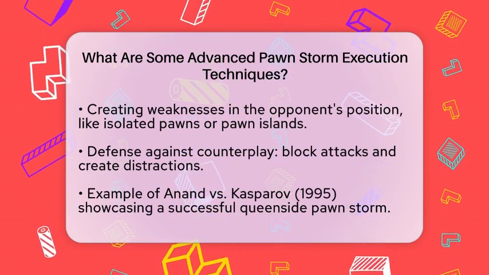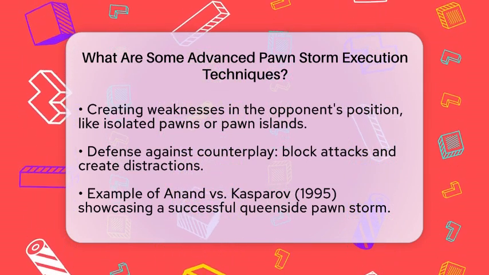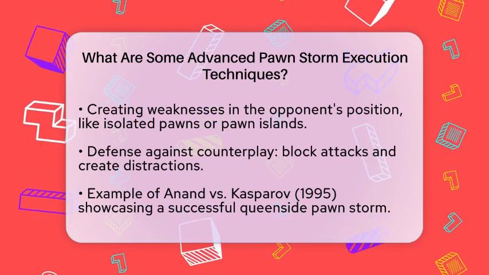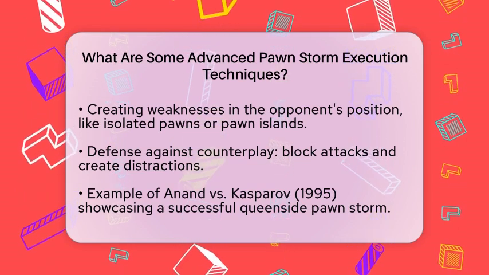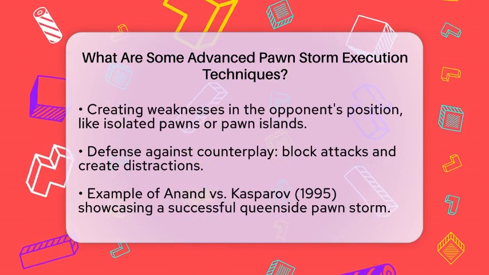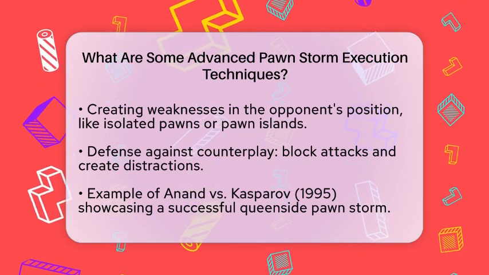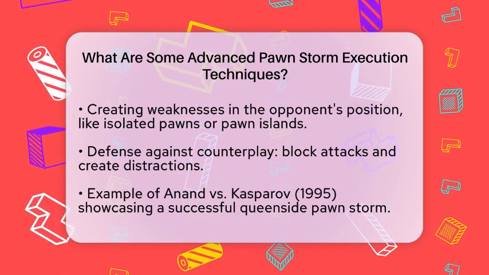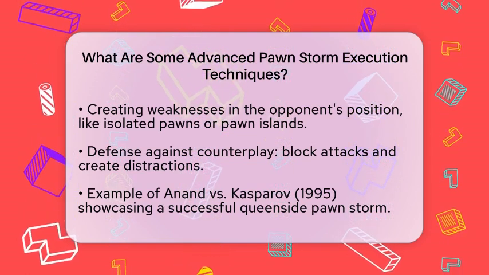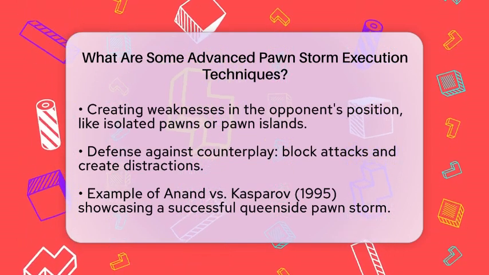Let's look at some practical examples. In the famous game between Viswanathan Anand and Garry Kasparov in 1995, Anand used a queenside pawn storm to launch a decisive attack. This game illustrates how a well-timed pawn storm can lead to a strategic advantage.